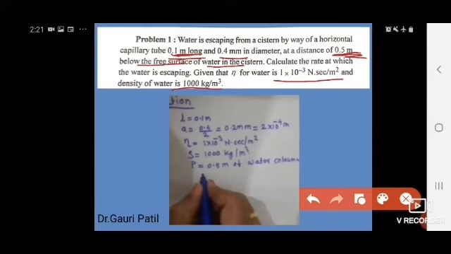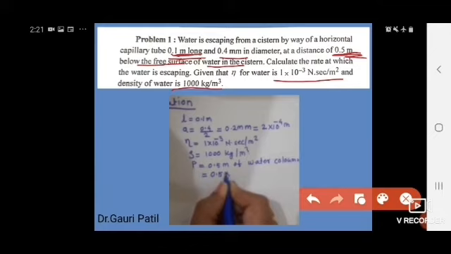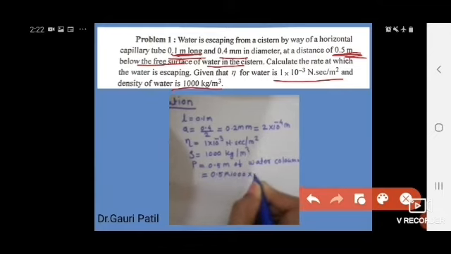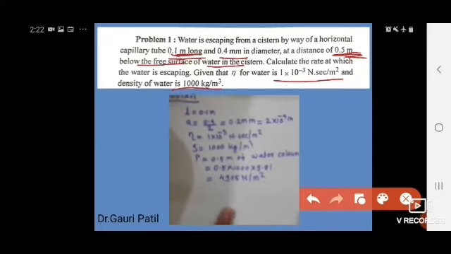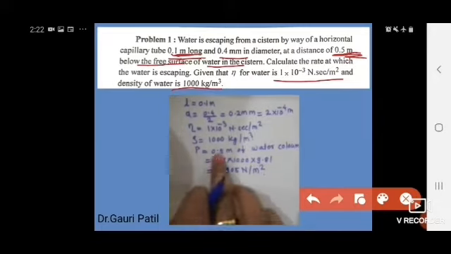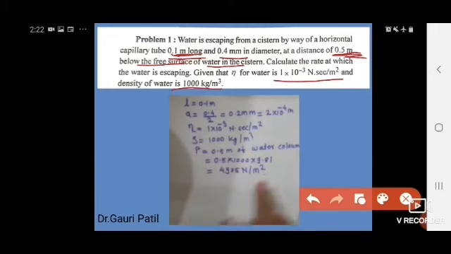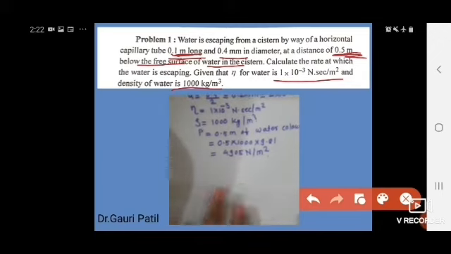Then 0.5 m means 0.5 into 1000 into 9.81, which is equal to 4905 Newton per meter square. This value was in 0.5 meter, so we converted it into Newton per meter square. Now we will calculate the rate at which the water escapes.